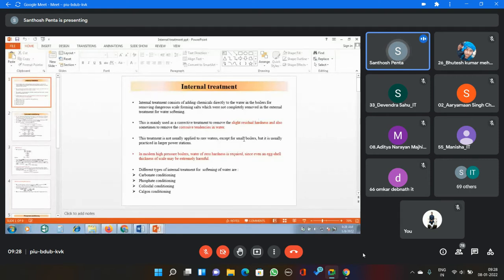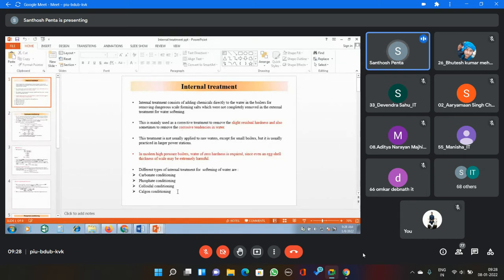Normally most of the time we are not going to ask questions from the internal treatment, but you should remember the title; the heading itself you can understand. Carbonate conditioning, we are adding some carbonate. Phosphate conditioning, we are adding some phosphates, sodium phosphate. Colloidal conditioning, some glue type of substances we are adding inside the boiler tube. Calgon conditioning, the sodium hexametaphosphate, that is called Calgon, that we are adding.